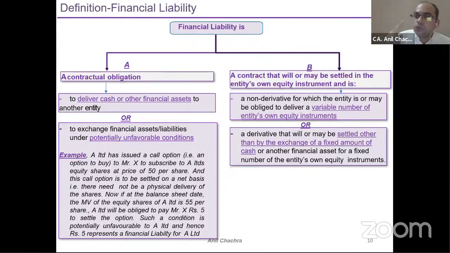So in that case, neither my number of shares has been fixed, nor my amount has been fixed. So in that case, the liability will become my financial liability. So you want to clear it through the cash method or you want to issue by shares. In case of the issue of shares, neither your amount is fixed for the settlement part, nor the number of shares is fixed. Means the number of shares is variable. So as and when the number of shares is variable, the liability will become my financial liability. So that is the definition of the financial liability part.